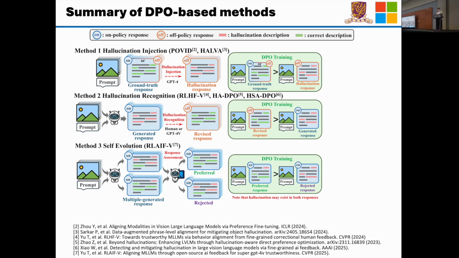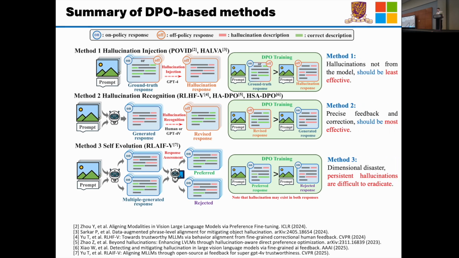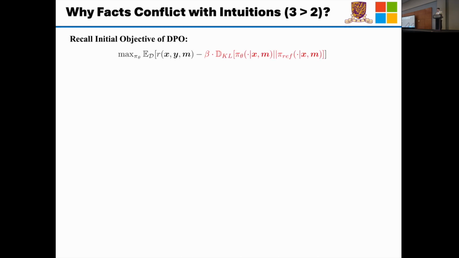Based on the above description, for method 1, the hallucinations are not from the model itself, so it should be least effective. For method 2, because we use precise feedback and corrections, we expect it to be the most effective. For method 3, due to the dimensional disaster during the autoregressive generation process, persistent hallucinations are difficult to eradicate. So we expect our experimental result to have method 2 better than method 3, better than method 1. But during our experiment, we find that method 3 is better than method 2. So the question is, why do the facts conflict with our intuitions? That is, why is method 3 better than method 2?